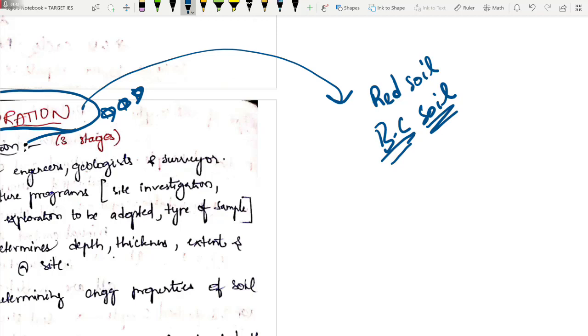So whatever the construction was happening, this was like mass construction. Okay, so they were constructing on red soil, so they didn't have any problem. But when they constructed the same thing, okay, they didn't do this soil exploration, all this stuff. Okay, they were just copy pasting it and constructing the same type of structures. So now came the problem. That particular building was actually above this black cotton soil. ठीक है, अब क्या हो रहा है, you can relate, right?